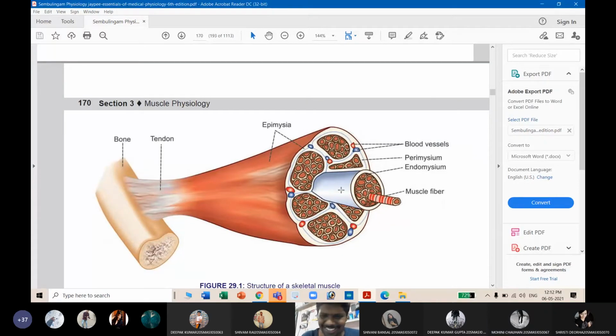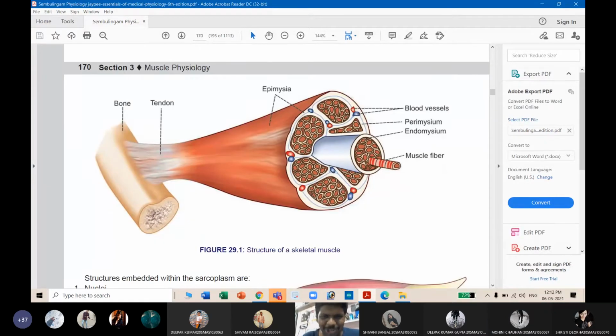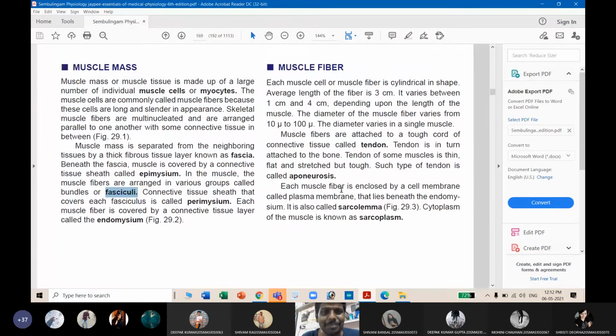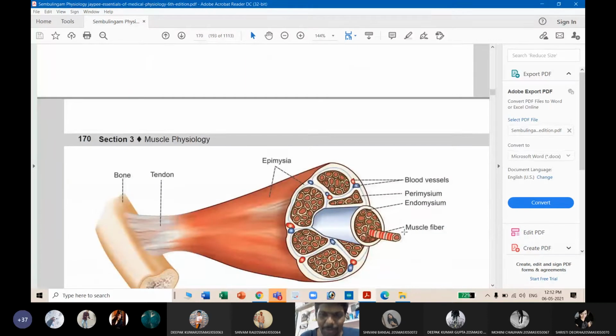Anyway, this is all about the structure of muscle mass. Next we will discuss in detail the muscle fiber, students. A group of muscle fibers makes fasciculi. So what is the structure of muscle fiber? The next topic will be muscle fiber.